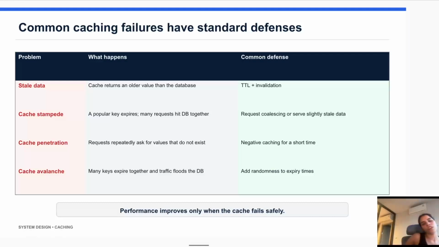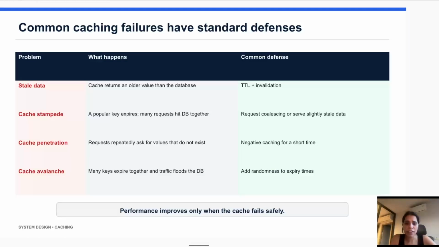Suddenly, thousands of requests arrive at the same time, all of them miss the cache and hit the database together. This can overload the database. The common solution is request coalescing, where only one request rebuilds the cache while the others wait, or we can use slightly stale data.